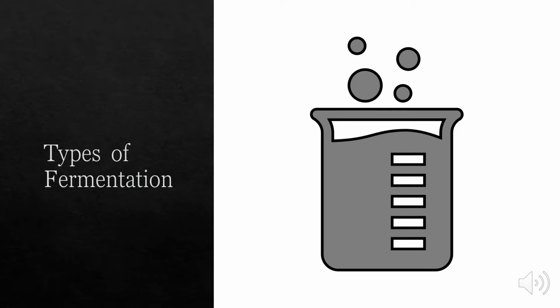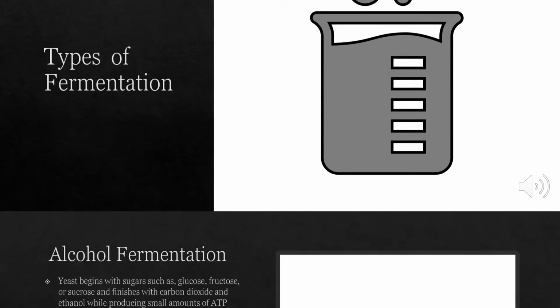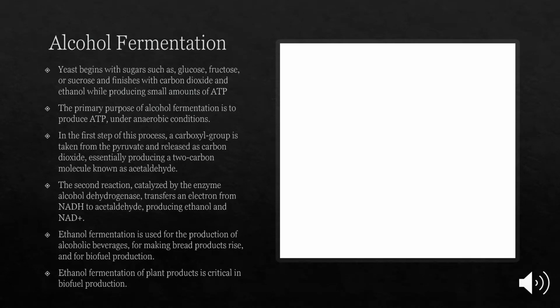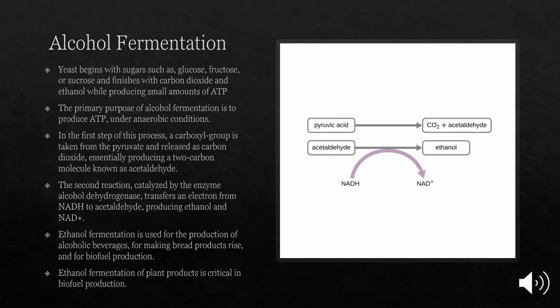Now let's look at the different types of fermentation. The first type of fermentation that we're going to be looking at is called alcohol fermentation. In this, yeast begin with sugars such as glucose, fructose, or sucrose, and finish with carbon dioxide and ethanol, while producing small amounts of ATP. The primary purpose of alcohol fermentation is to produce ATP under anaerobic conditions.